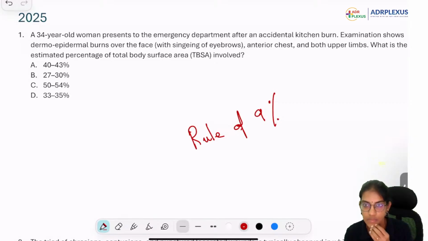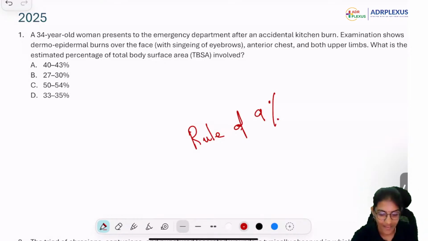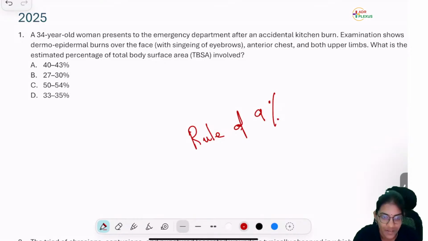Is my screen visible to you guys? Very good.